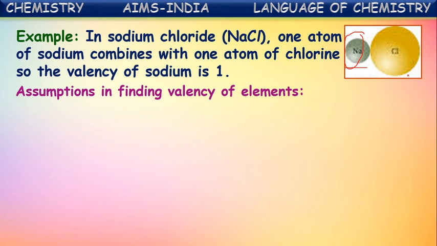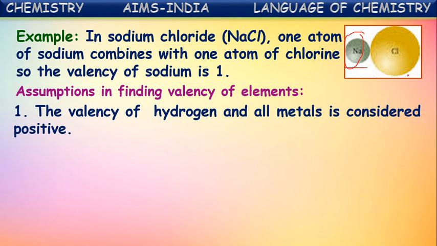Now, some general assumptions are there in finding the valencies of unknown elements by using the valencies of known elements. What are the assumptions? First, the valency of hydrogen and all metals is considered positive.